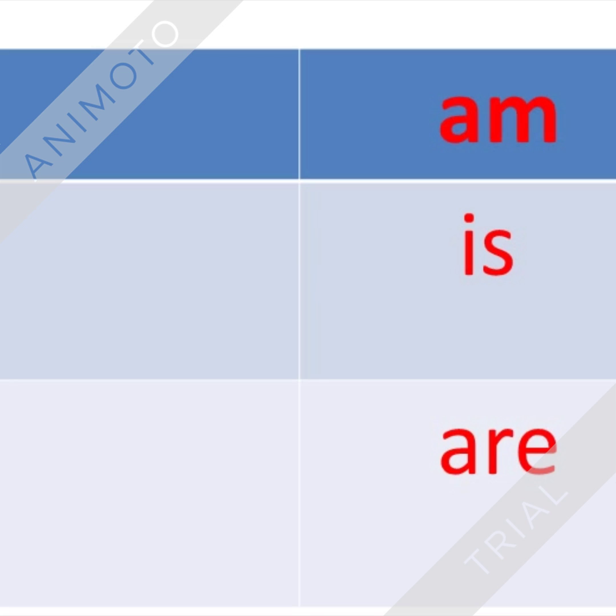Here we have the chart that helps us to know the conjugation. So I am, he, she, it is, and we, you, they are. Remember that these four are singular, so it is just one person. And these three are plural: we, you, and they are. There are more than one person.